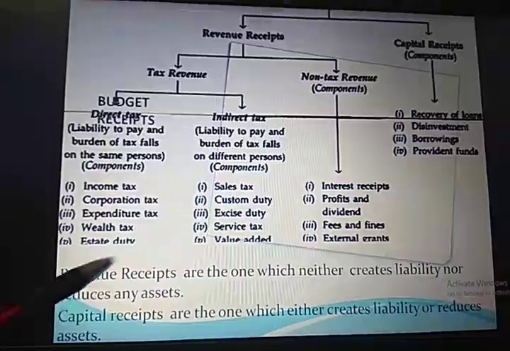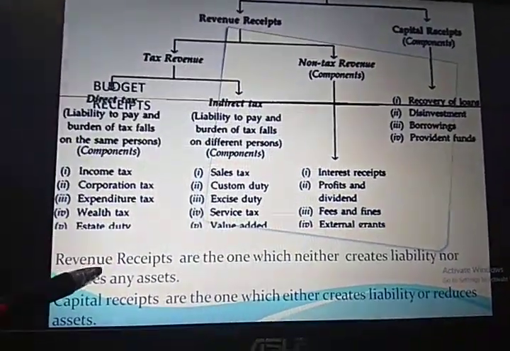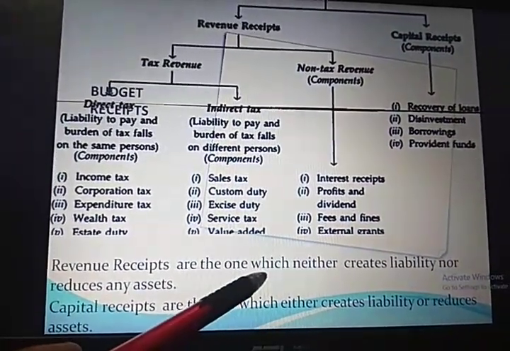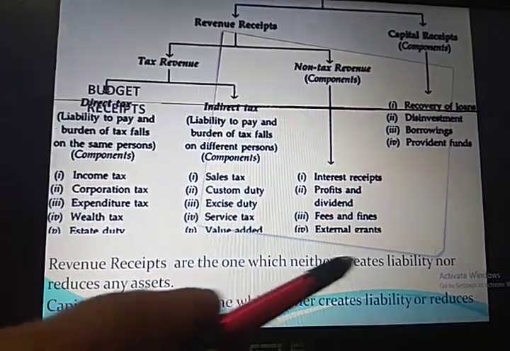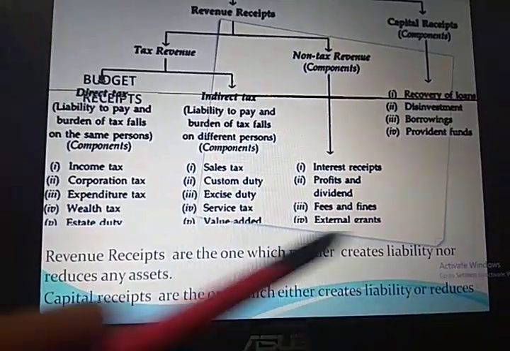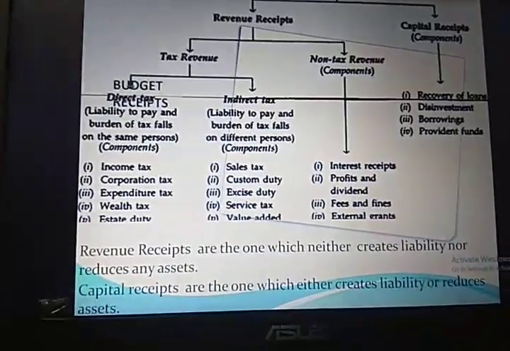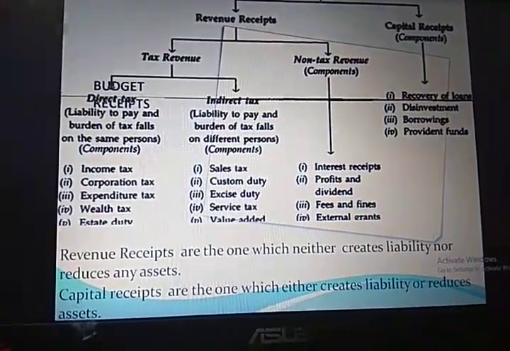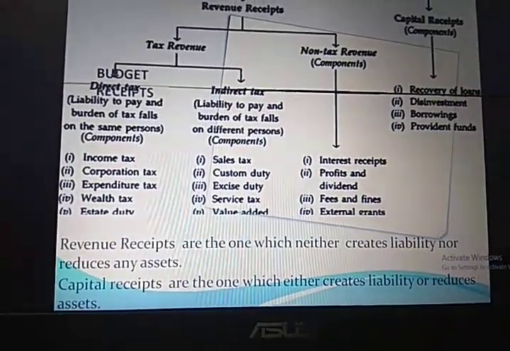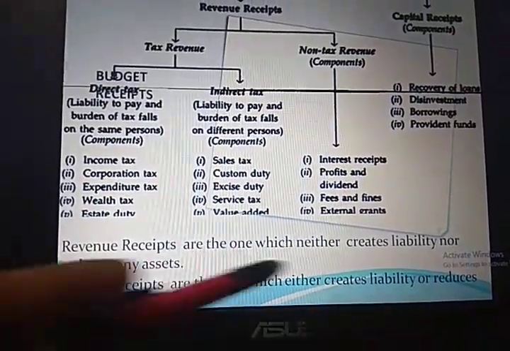We talk about revenue receipt as the one which neither creates liability nor reduces assets. But when we talk about revenue expenditure, we say it is the one which neither creates assets nor reduces liability. That means we are only going to interchange liability with assets in the meaning of revenue expenditure. When we talk about capital receipts, we say it either creates liability or reduces assets. But in the case of capital expenditure, we will do the same: we will interchange the words liability and assets.